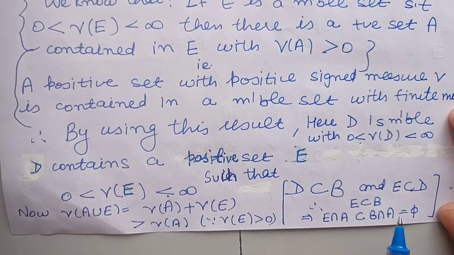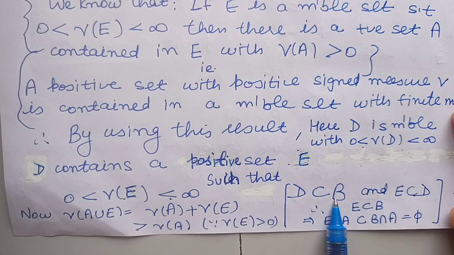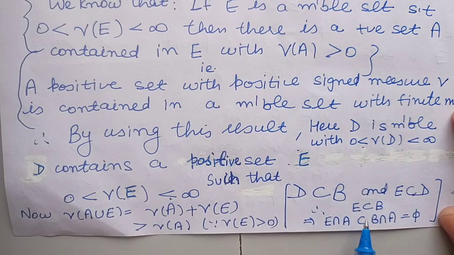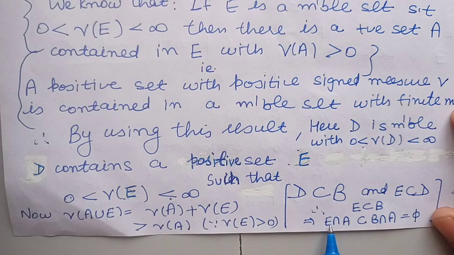Now because the set E is contained in D and D is contained in B, from here we can say the set E is contained in B. So from here we can say E intersection A will be contained in A intersection B. Now A and B are disjoint sets, so E intersection A is contained in phi, so it means E intersection A will be phi. It means E and A are disjoint sets.